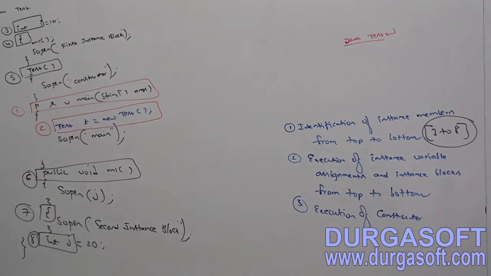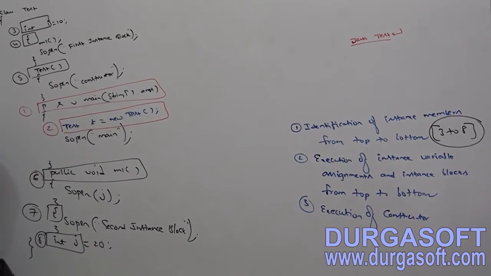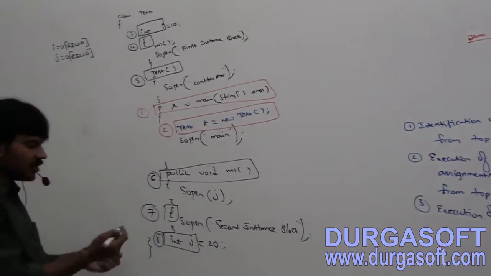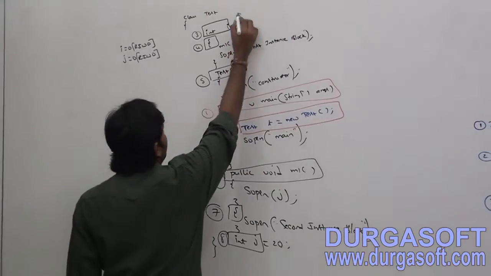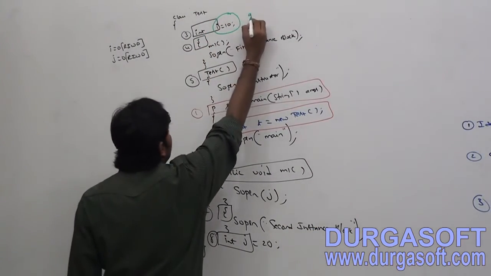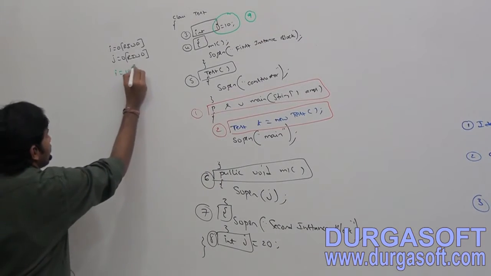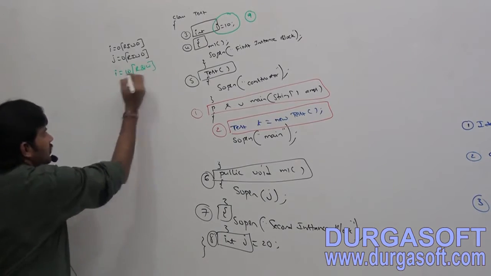Execution of instance variable assignments and instance blocks from top to bottom. Instance variable assignment, what is the number? 8 is already completed. 9: i is equal to 10, read and write.